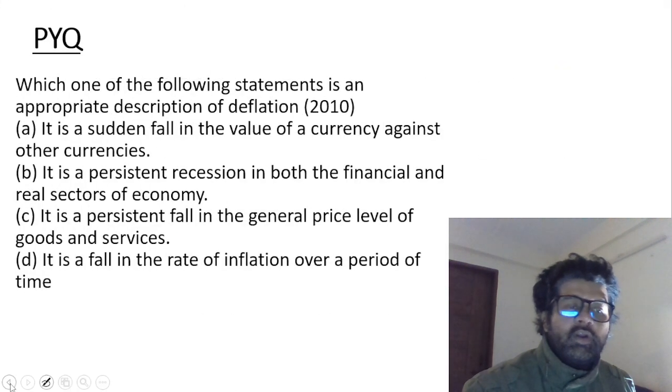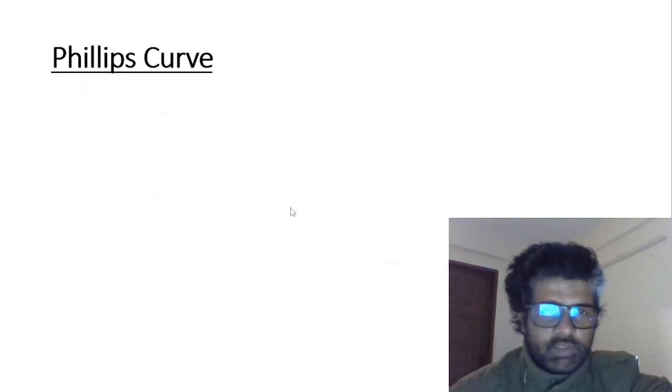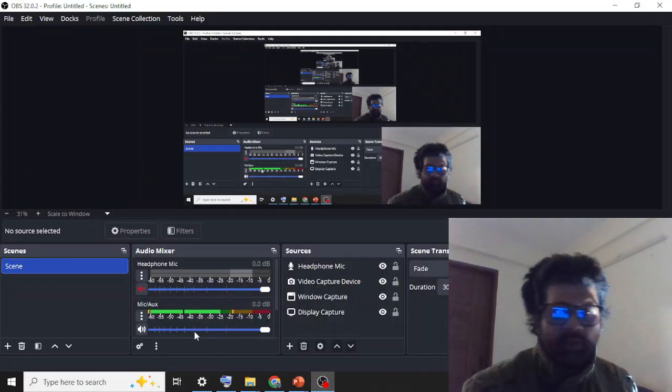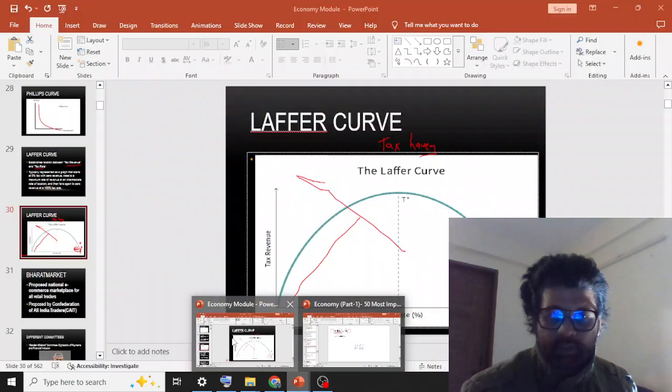And then there are different terms which you have to read, and that's why I've included it here. Let's read these terms. There are terms like inflation, deflation.